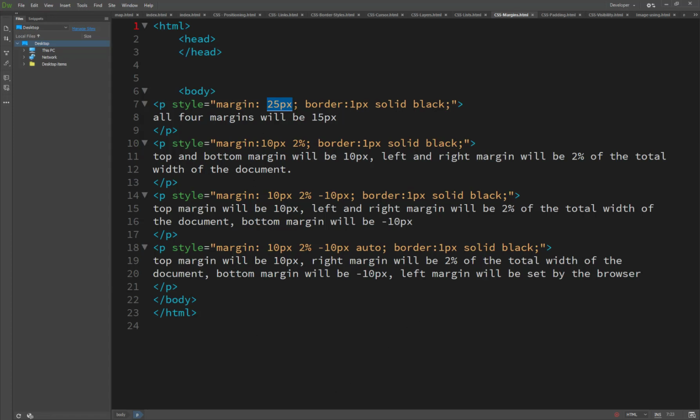And if we set them separately, this is the top one, 25 starting from the top, then the right side we set 25 pixels, the bottom we set minus 10 pixels, and the left side we set 0 pixels.